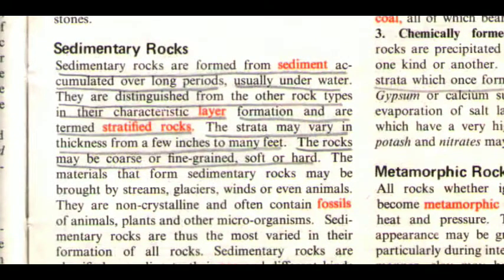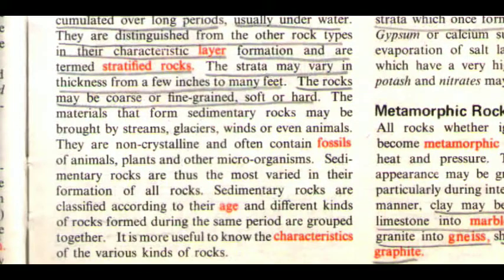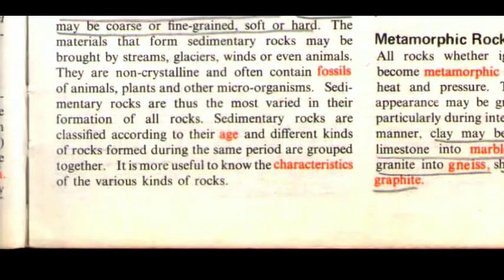Sedimentary rocks are formed from sediment accumulated over long periods, usually underwater. They are distinguished from the other rock types by their characteristic layer formation and are termed stratified rocks. The strata may vary in thickness from a few inches to many feet. The rocks may be coarse or fine grained, soft or hard. The materials that form sedimentary rocks may be brought by streams, glaciers, winds, or even animals. They are non-crystalline and often contain fossils of animals, plants, and other microorganisms. Sedimentary rocks are thus the most varied in their formation of all rocks.